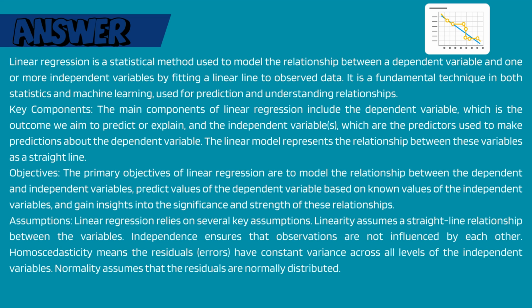Key components. The main components of linear regression include the dependent variable, which is the outcome we aim to predict or explain, and the independent variables, which are the predictors used to make predictions about the dependent variable. Objectives. The primary objectives of linear regression are to model the relationship between the dependent and independent variables, predict values of the dependent variable based on known values of the independent variables, and gain insights into the significance and strength of these relationships.